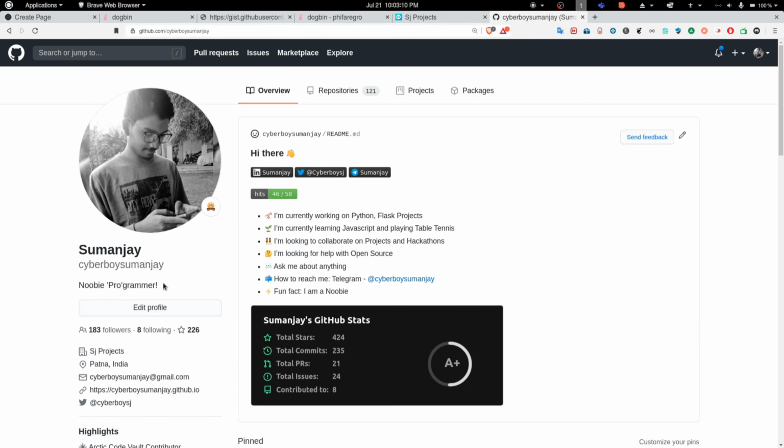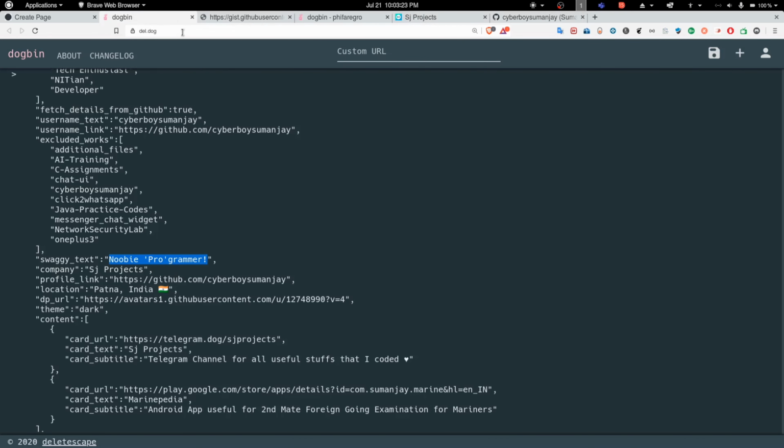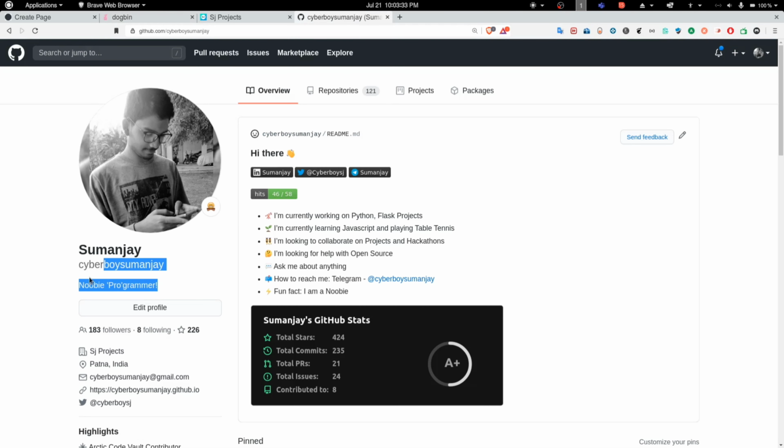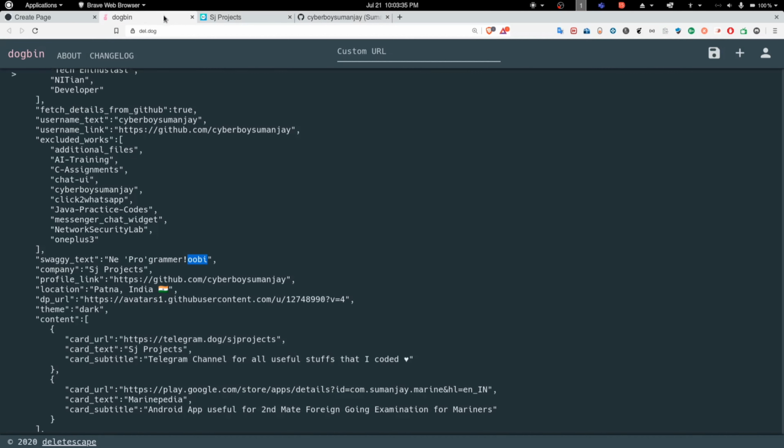So whatever you write here will automatically be fetched. This name, this username, and this DP will all be fetched automatically. Only if you write something will it override, so I'll get rid of these things. I don't need them anymore.